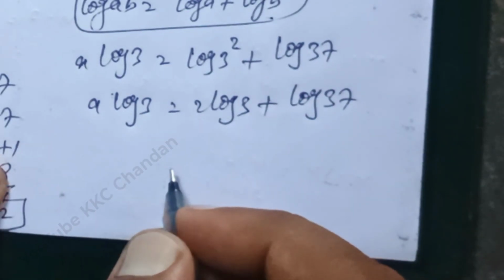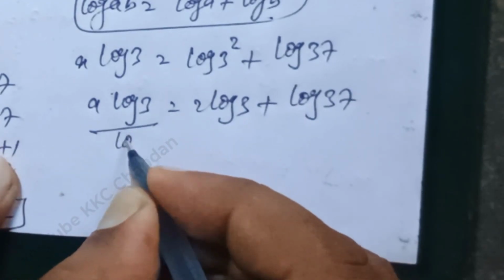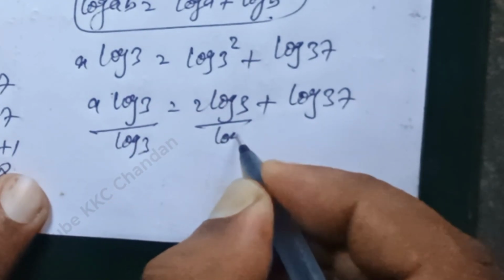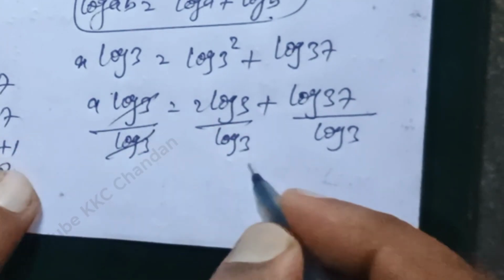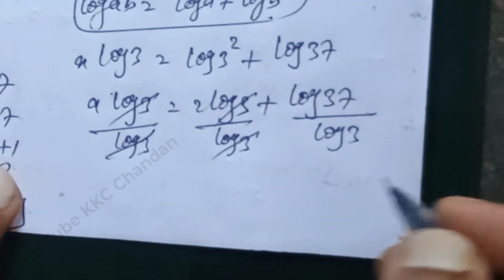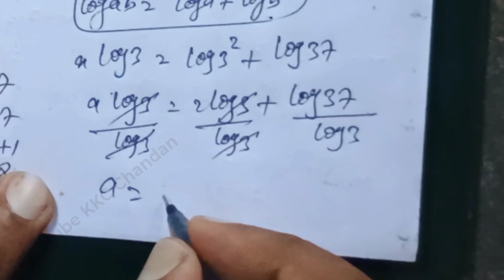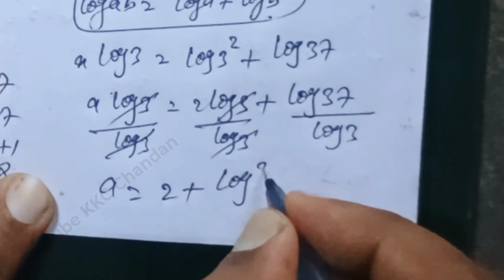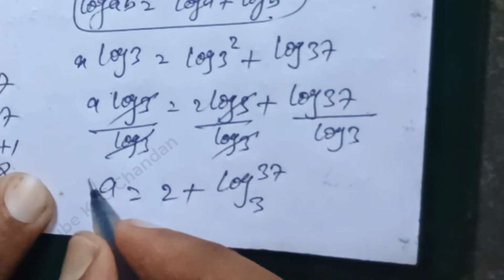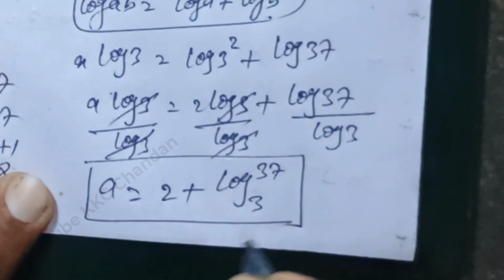Both sides divided by log 3. See here, log 3, log 3, log 3. Log 3 cancels, log 3 cancels. See here, a is equal to 2 plus log 37 base 3. This is the final value of a.